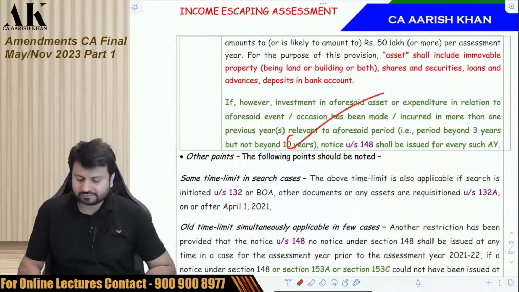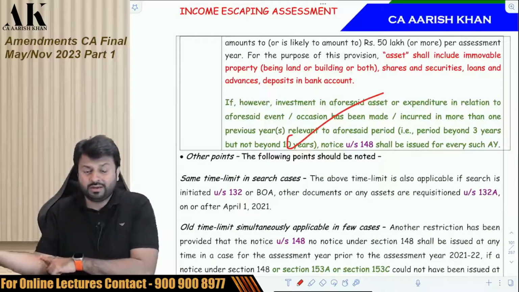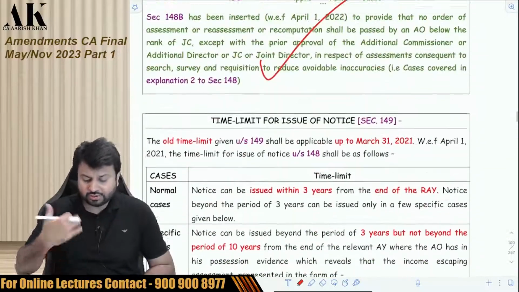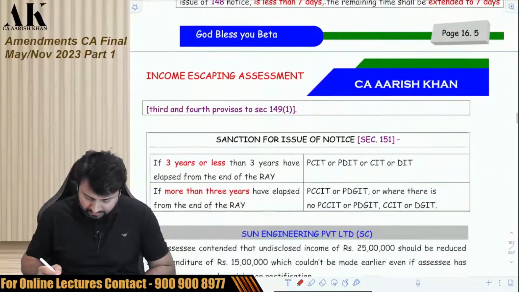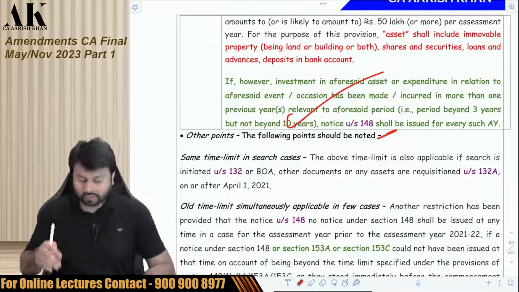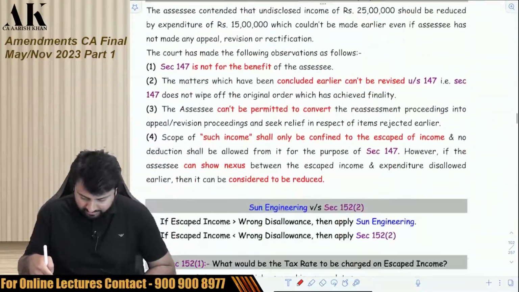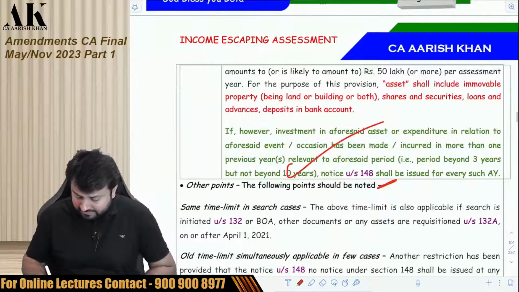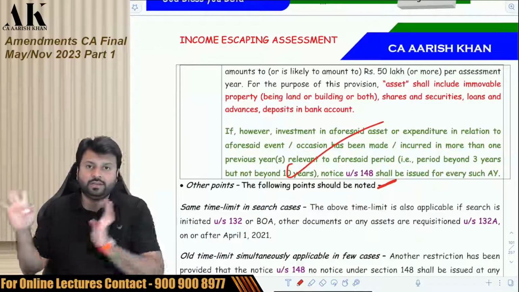So what I'll do is, if I start to teach you what was to happen earlier and what is the amendment, I'll teach you this chapter entirely till here. Till where? Till here. Not after this. After this it is not required, because after this there is no amendment. Okay. There's no amendment after this. So I'll be putting up a separate lecture on this 147 assessment separately. Okay.